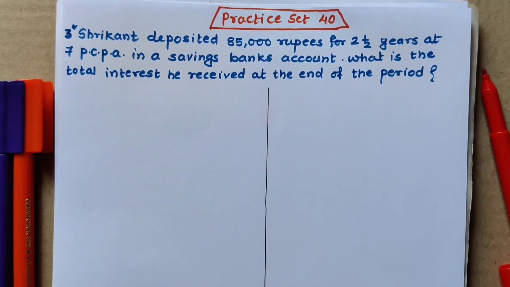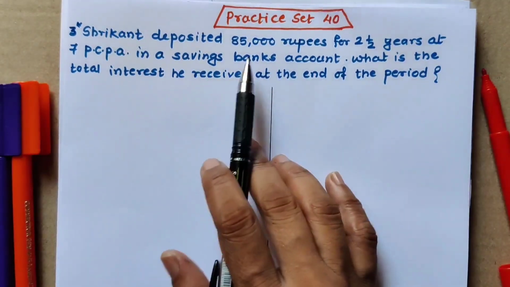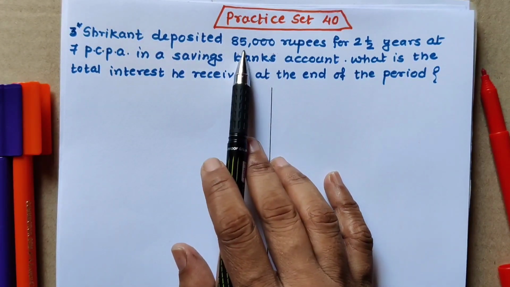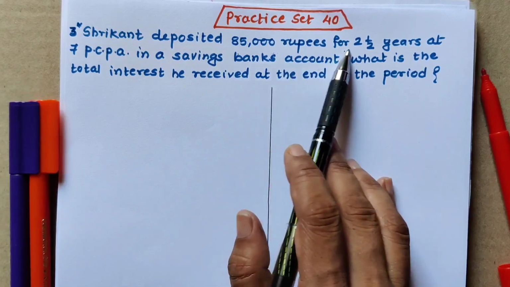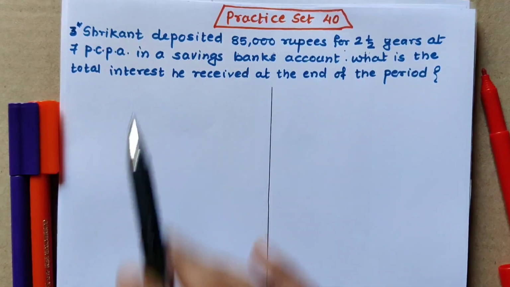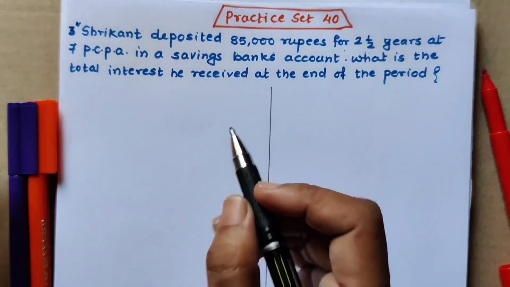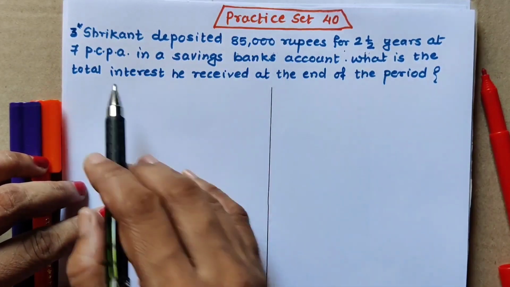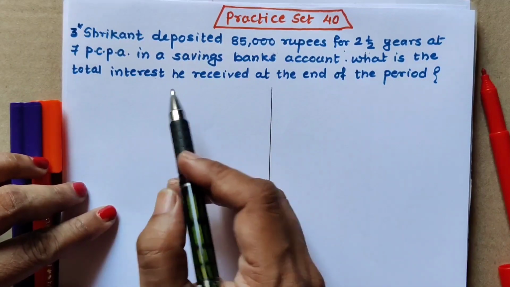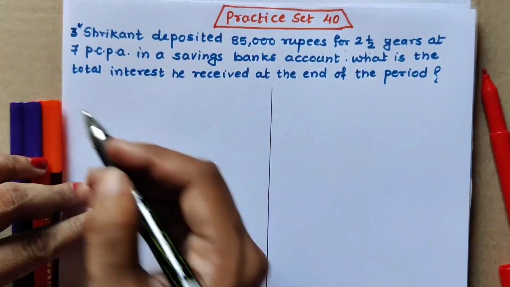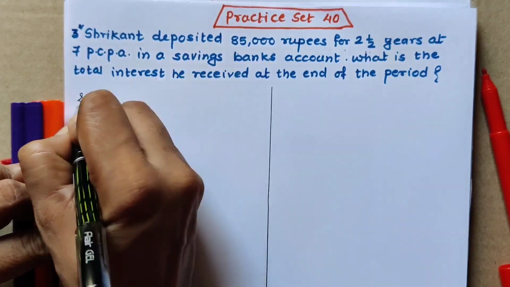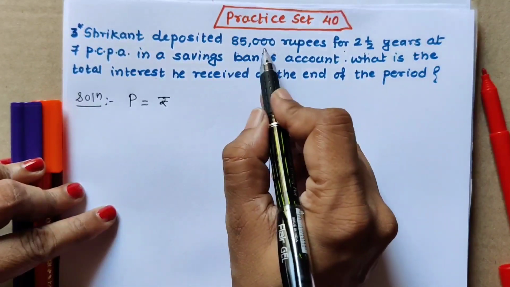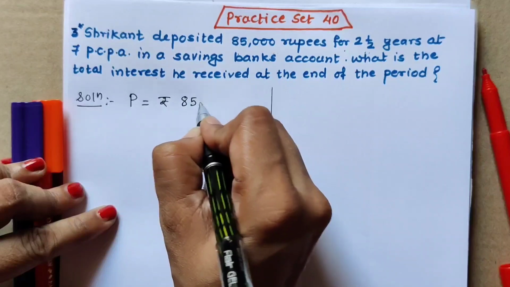Third sum. Shrikant deposited 85,000 rupees for 2.5 years. 85,000 rupees he has deposited means that is his principal. Then 2.5 years is the number of years, at 7 PCPA. 7 PCPA is the rate of interest R. So what is the total interest he received at the end of the period? So we have to only find out the total interest. No amount is required in this sum. So total interest only we have to find. Write the solution. All the values we write, first the value of P, principal. How many rupees? It is 85,000 rupees is the principal.